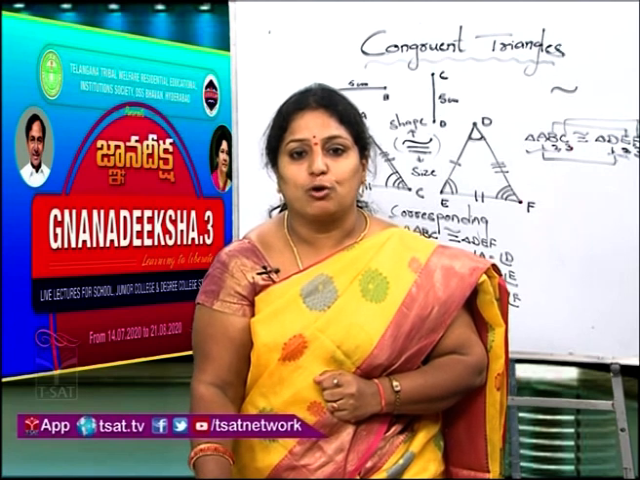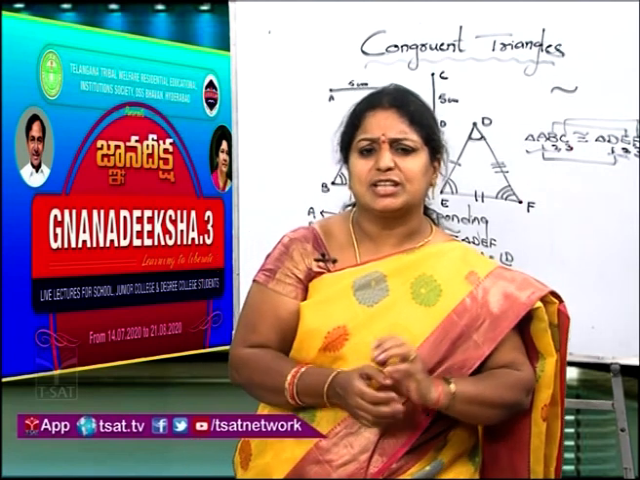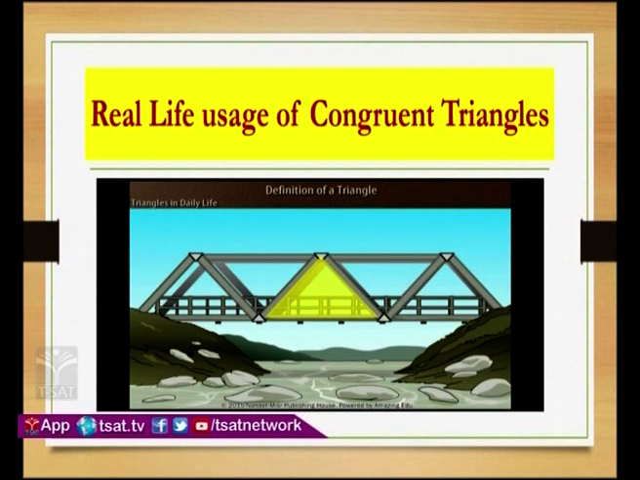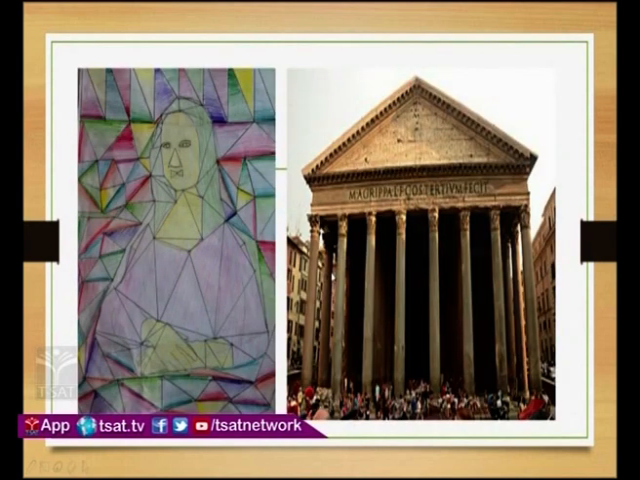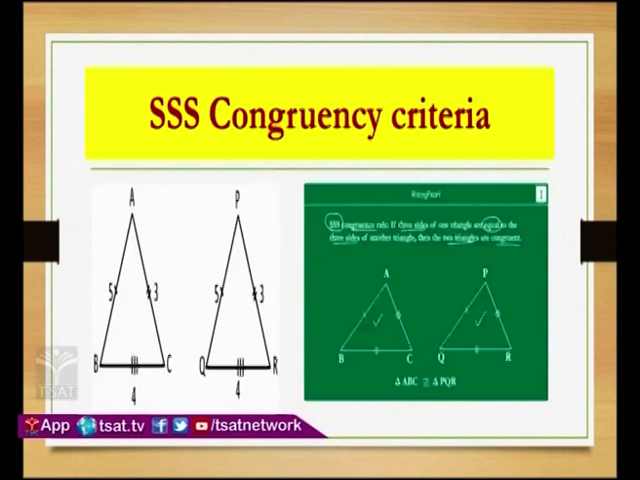So, before we go to the congruency criteria, children, let us take a glance at real life examples. If you see real life usage of congruent triangles, dams or bridges will be taking help of congruent triangles, and the joint wheel where children will go for rides. In exhibitions we will see this mostly. So in skyscrapers and architecture, in relations like this, we will be using the congruency concept.